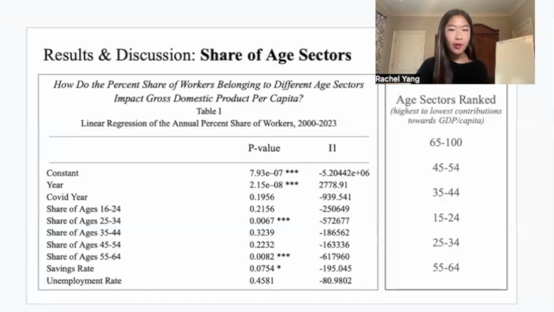per capita will deviate below its productive value by $939.54. Savings rate has a coefficient of negative 195.05, meaning that a percent increase in savings rate will cause GDP per capita to decline by $195.05. Finally, unemployment rate has a coefficient of negative 80.98, meaning that a percent increase in unemployment will cause GDP per capita to decline by $80.98.